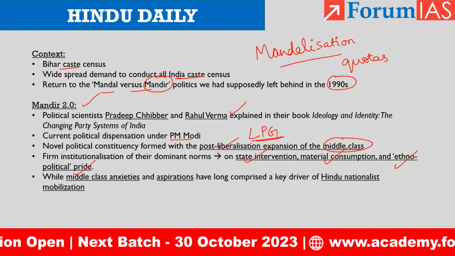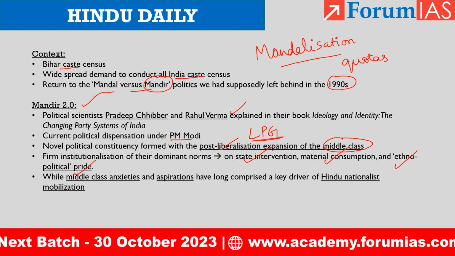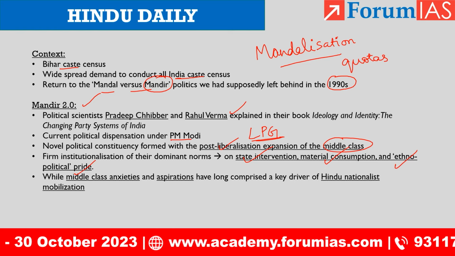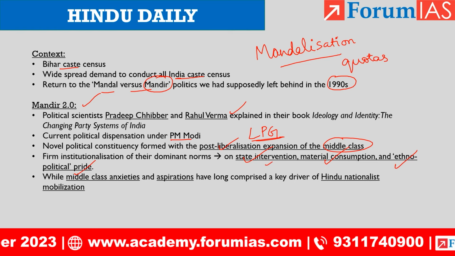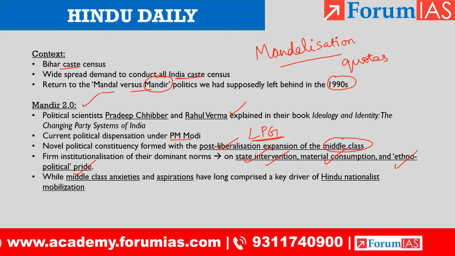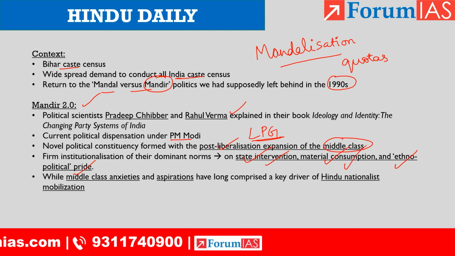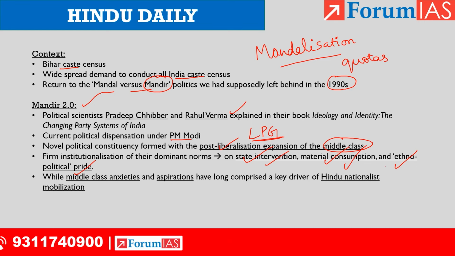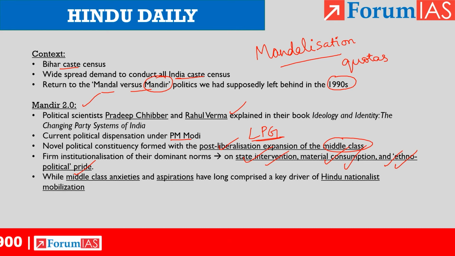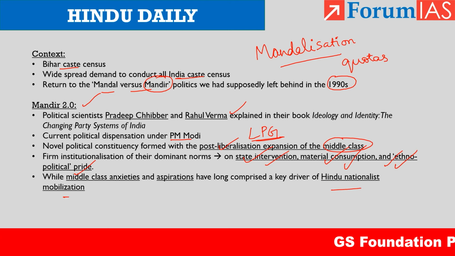So the current government's politics are hinged upon these values, that is state intervention, regulation, oversight, etc. Material consumption, there is a consumption oriented economy, and ethno-political pride, and that can be substantiated by the Hindu nationalist mobilization.